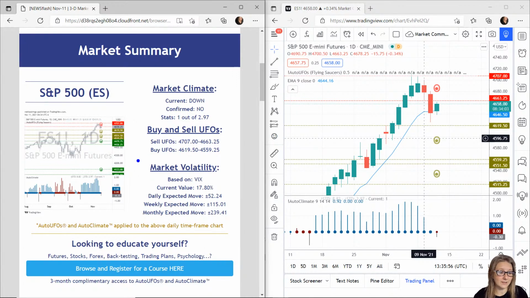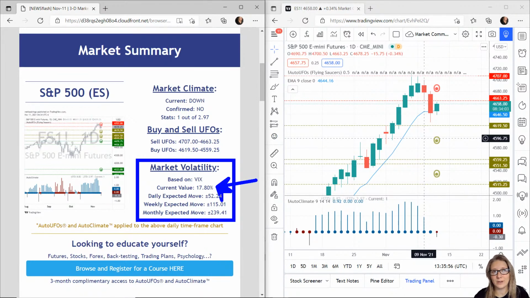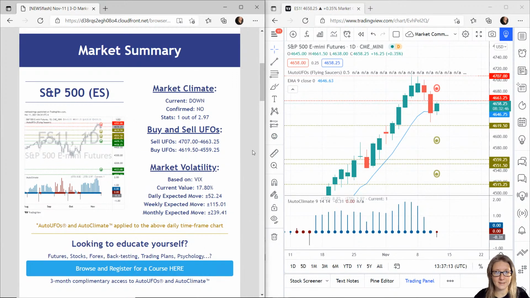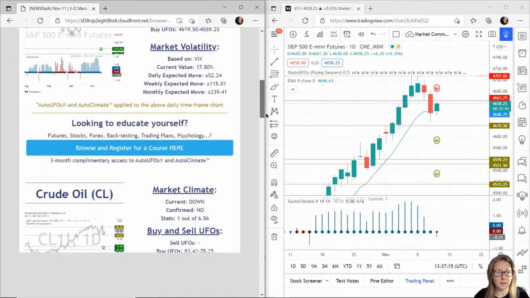In terms of volatility, we expect that within 1 year, the S&P 500, so the top 500 US stocks, would go up or down in 1 year of 17.8%. So in 1 day, that is 52.24 points up or down. In a week is 115.01 points. And in a month, 239.41 points. So that's the S&P. Now the next market is oil.